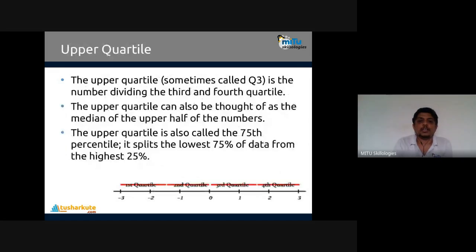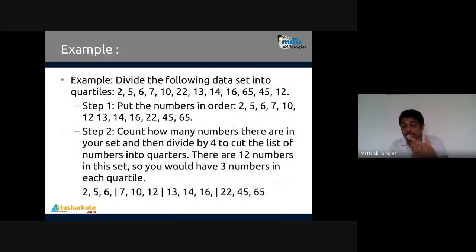Now for this data, I'll show you practically how it is created. We'll go directly to the practical part, divide the data, and then see the interquartile range for this particular data. Graphically it is also possible. There is an interesting graph that will show this quartile value very clearly.